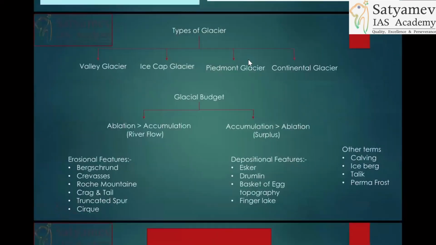Then comes the glacial landforms. The questions will not be on this basis, there will not be a question on types of glacier. You should understand this part, which will be used as analysis while writing a question on glaciers. Glacial budget: if ablation is more than accumulation, that means river flow will be there. If accumulation is more than ablation, that relates to a surplus.